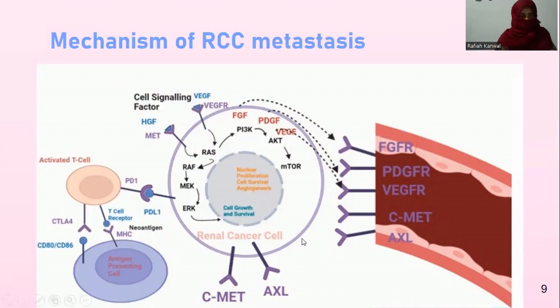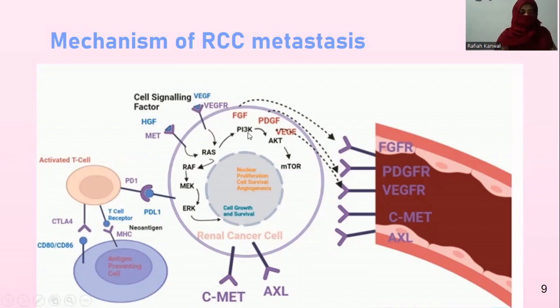This is the renal cancer cell, and it is displayed with CMET and AXL. These are CMET and AXL, and they are both involved in tumorigenesis. Due to mutation in the von Hippel-Lindau gene, a subsequent rise in HIF level increases the level of vascular endothelial growth factor that binds to VEGF receptor on the renal cancer cells. MET binds to the HGF and promotes the RAS-RAF pathway and RAS